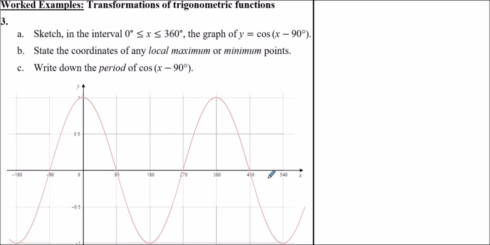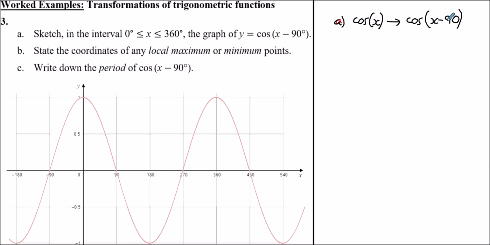So for this one, this is a graph of y equals cos x currently. Okay, the graph of y equals cos of x minus 90, from cos x, just remember your transformations of functions. What sort of transformation would map from this to that? The changes happened inside the brackets, so it affects the x coordinates in an opposite, counterintuitive way. So rather than the x coordinates being subtracted 90 from them, we're going to add 90 to each x coordinate.